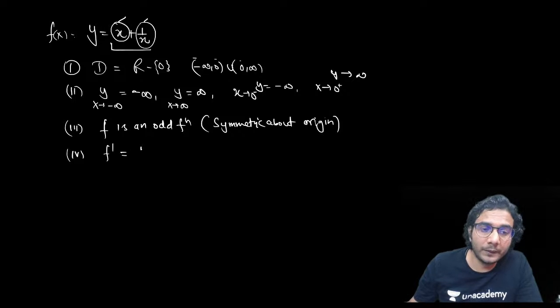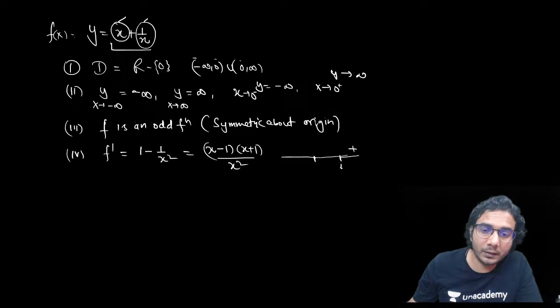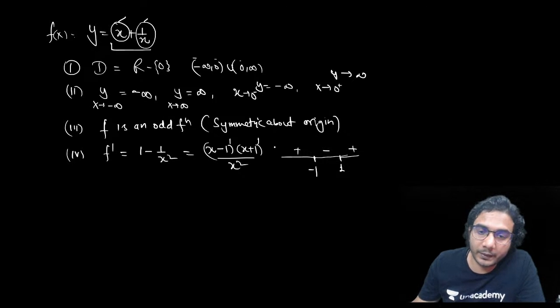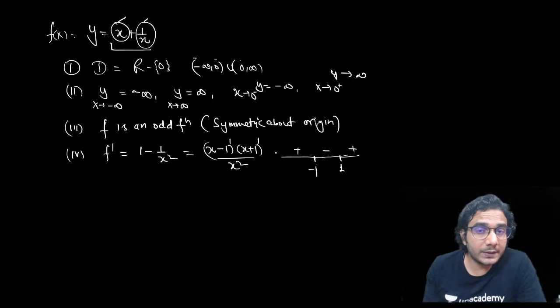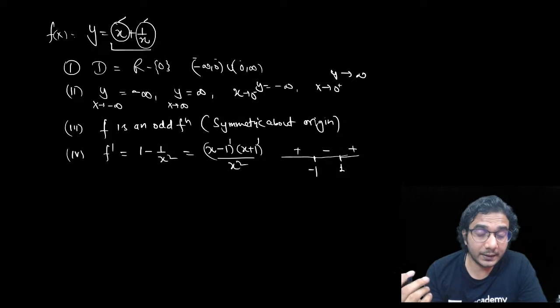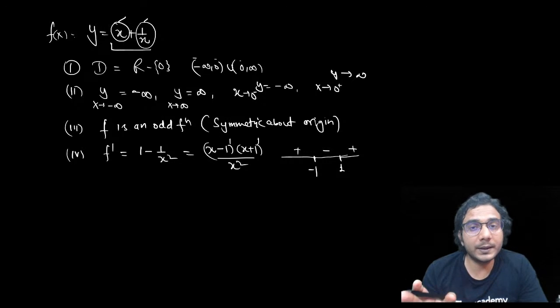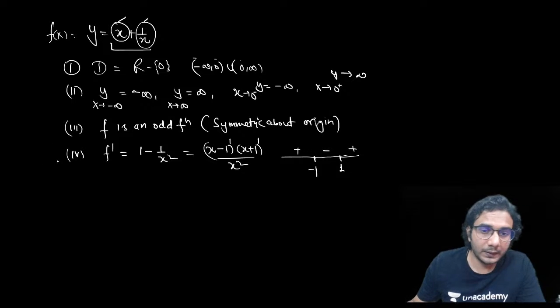So f dash is equal to 1 minus 1 upon x square. If I simplify it, it is x minus 1, then x plus 1, divided by x square. If you plot the sign, you can see f dash is positive here, 1 and minus 1, then negative and then positive. At 0 there is no change of sign because of x square, so I have plotted only two critical points, the factors which have odd power, okay? So it is decreasing... increasing from minus infinity to minus 1, and then it is decreasing from minus 1 to 1, and of course there will be discontinuity at 0. And then after 1, it is again increasing, all right? So that is going to happen.